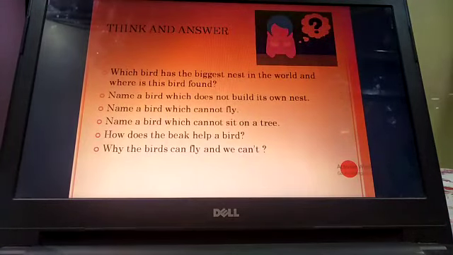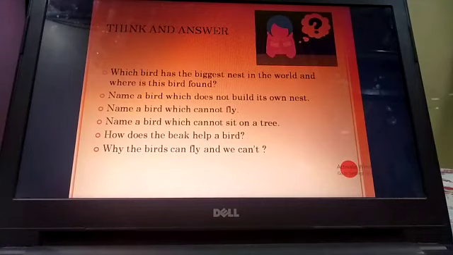So here are few questions for you. You have to think and answer. Just write down all the questions. Just pen out the questions and the answers in your notebook. So the questions are, first, which bird has the biggest nest in the world and where is this bird found?